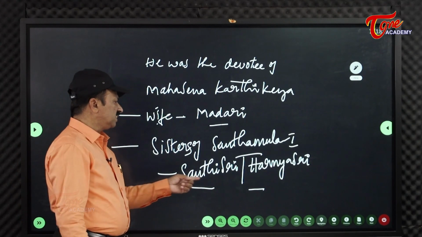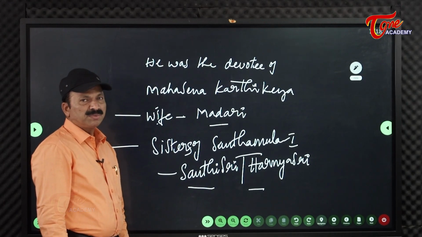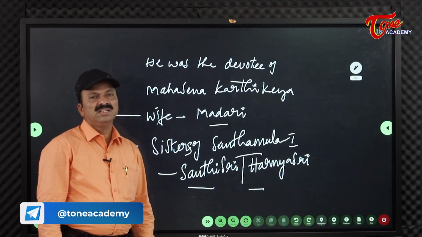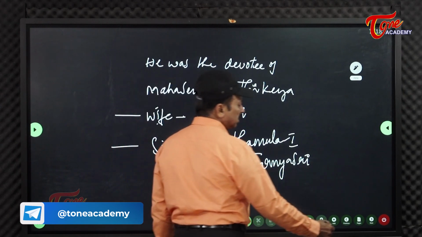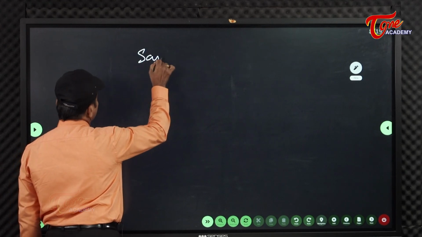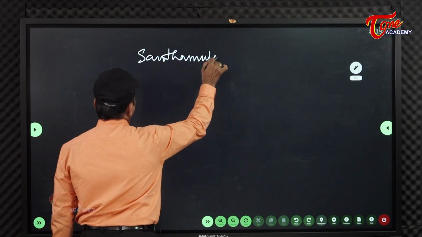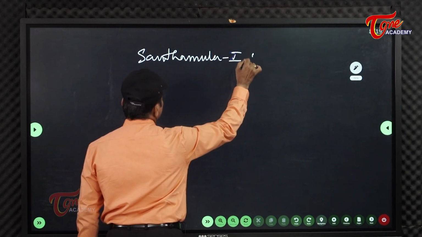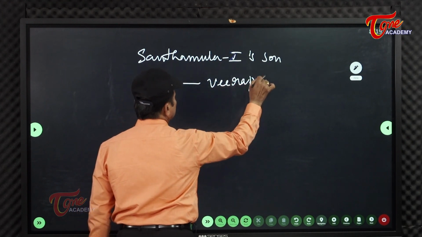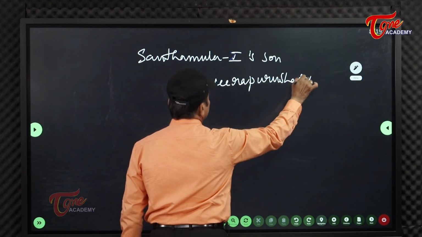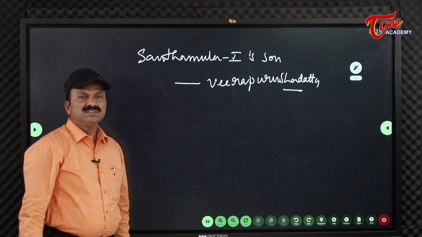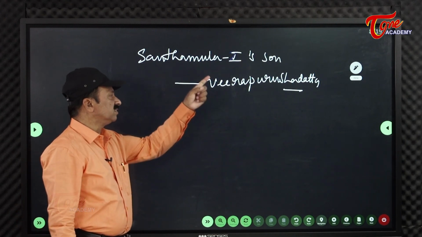Then his son was Veerapurusha, and his daughter was Atavi Shantisri. Shantamula 1's son was Veerapurusha. This Veerapurusha was the greatest ruler in this dynasty. Who was the greatest ruler? Veerapurusha. He was the greatest ruler in this dynasty, like that it was said.